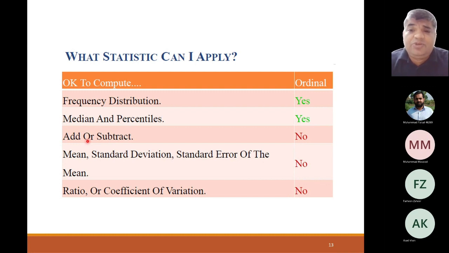Such statistics cannot be used for ordinal data. Even in social sciences, marketing and businesses, when you ask someone how likely they are to buy this product, from very likely to less likely, or from highly agree to highly disagree, these are all ordinal data.